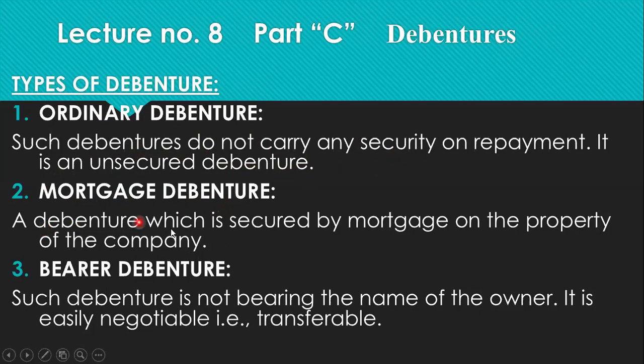Second is the mortgage debenture. A debenture which is secured by mortgage on the property of the company. When the company issues the debenture, on the demand of the creditor, the company also attaches its fixed assets as a mortgage with the debenture and issues it to the creditor. Here the creditor will be safe because if the company, in case of winding up, has no amount to pay to the debenture holder, those mortgaged assets can be sold by the creditor.